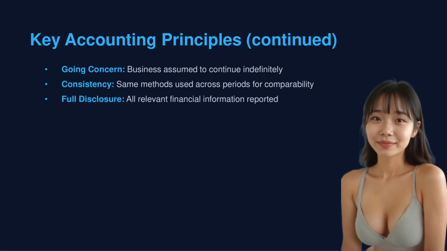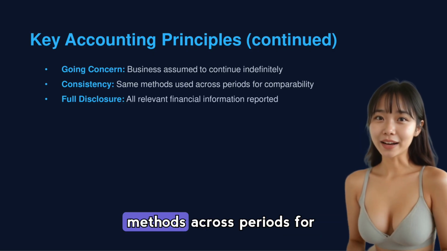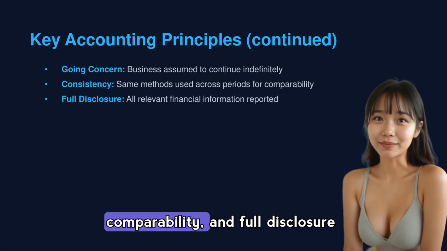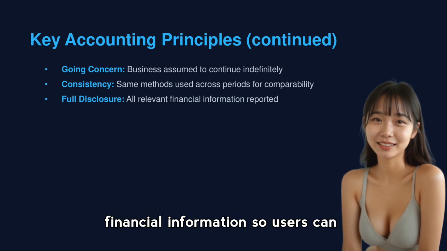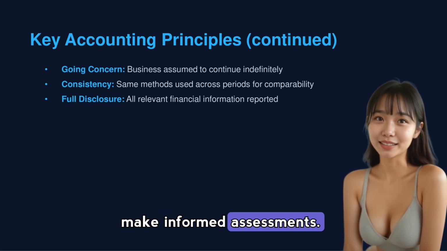Continuing with fundamental principles, the going concern assumption treats a business as continuing indefinitely, unless evidence suggests otherwise. Consistency requires using the same methods across periods for comparability, and full disclosure means reporting all relevant financial information so users can make informed assessments.